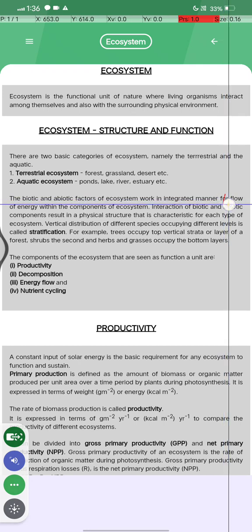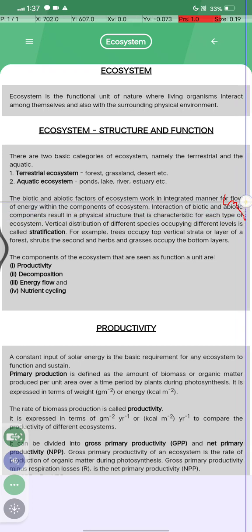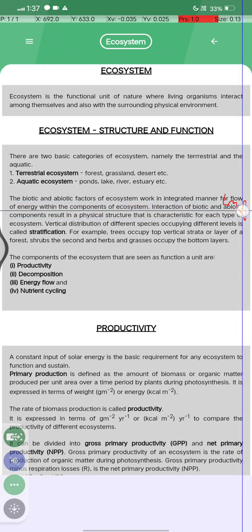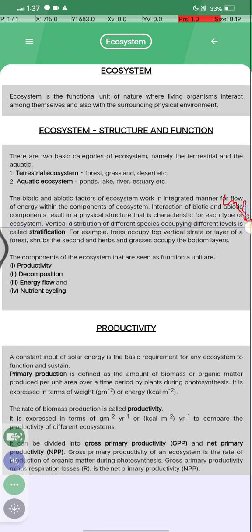चलो देख लेते हैं. Biotic and abiotic factors of ecosystem work in an integrated manner for a flow of energy within the components of ecosystem. Interaction of biotic and abiotic components results in a physical structure that is characteristic for each type of ecosystem. Vertical distribution of different species occupying different levels is called stratification.